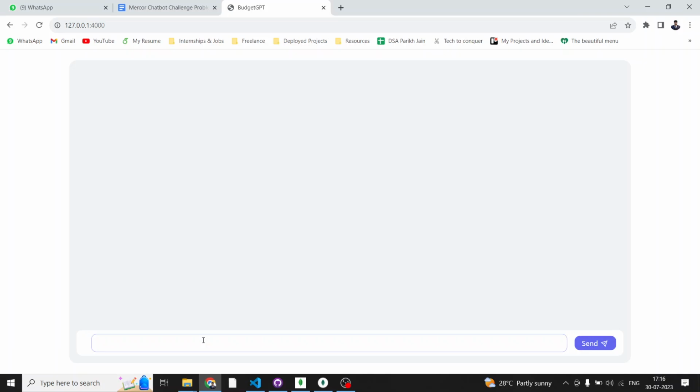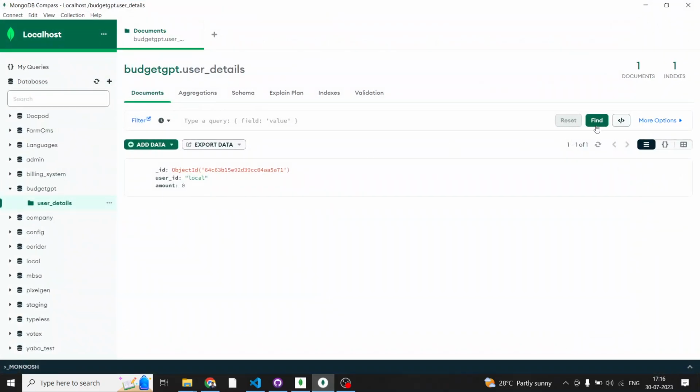What we have to do is just enter the transactions that we do in day-to-day life, in normal human language. For example, my father gave me 10,000 in the morning. Once I give that prompt, it gives me a result that your previous balance was 0 and your total balance now is 10,000 rupees. This is because in MongoDB I had already set my earlier amount as 0, and now it became 10,000.